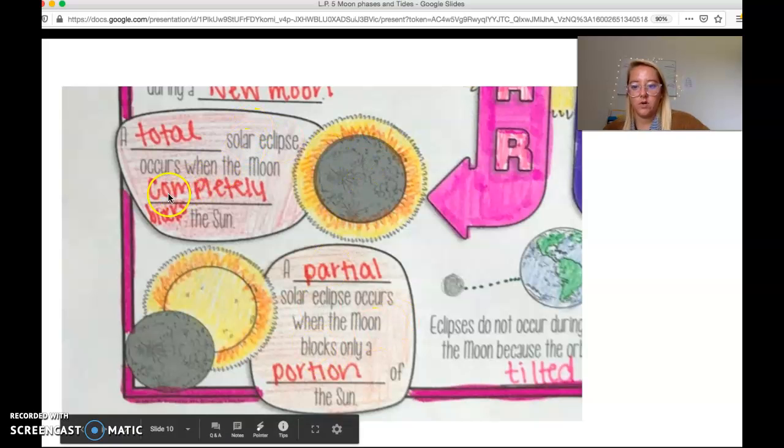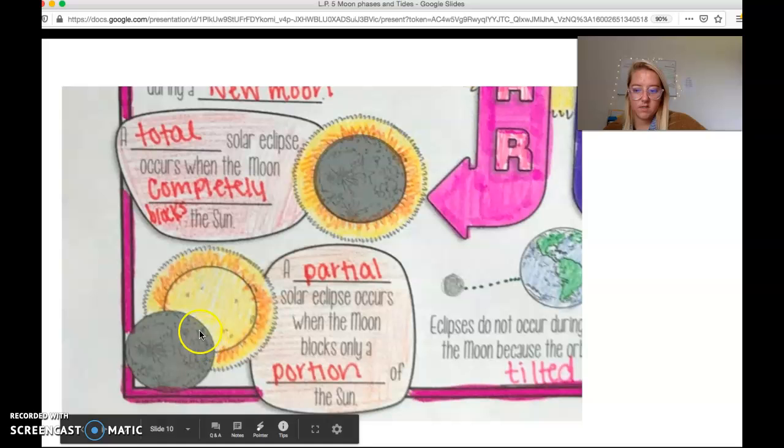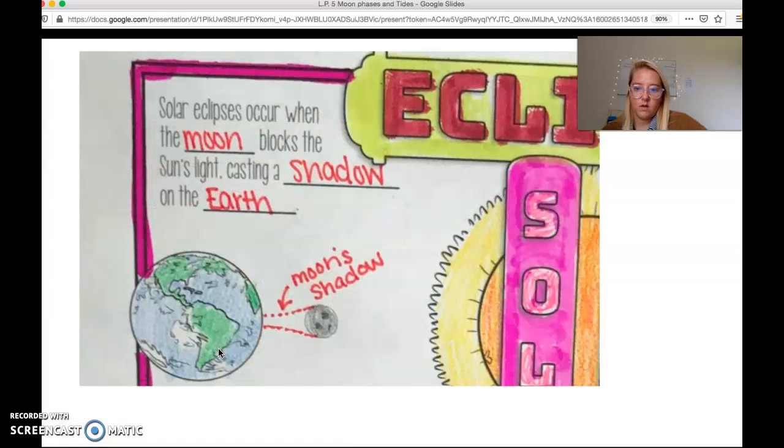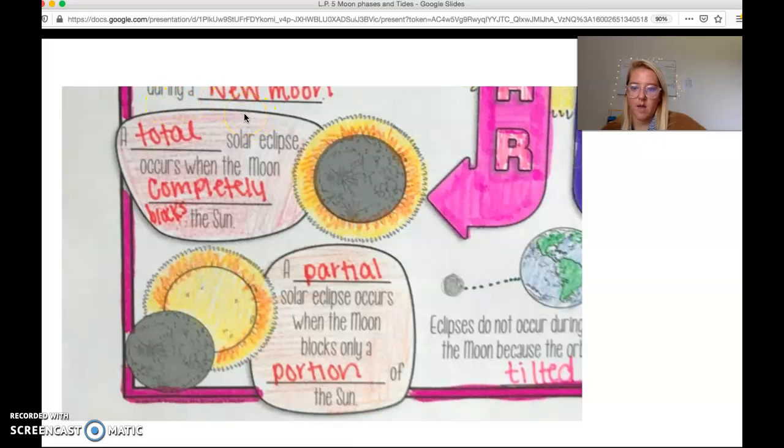Again, a total solar eclipse occurs when the moon completely blocks the sun. So if you can see, there's the moon right there. The sun's behind it. The moon is completely blocking the sun. We would see complete darkness in parts of the Earth. A partial solar eclipse occurs when the moon blocks only a portion of the sun. You can see the moon right here blocking only just a little portion of that sunshine. We are missing a little bit of notes right here, and it's these occur during a new moon. So only a new moon will this happen.